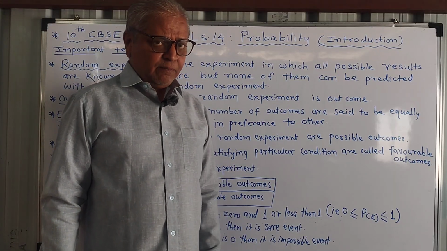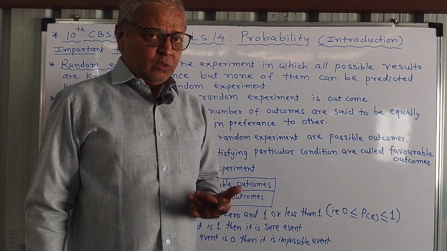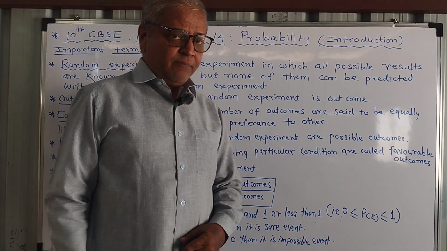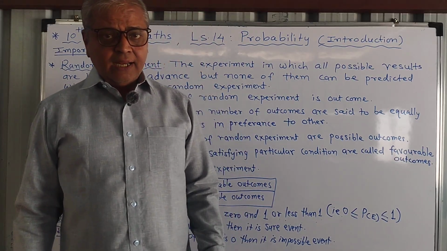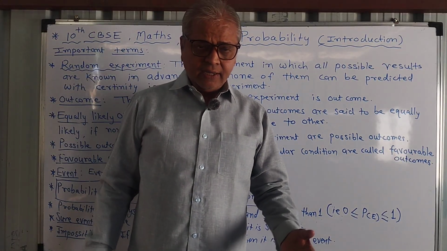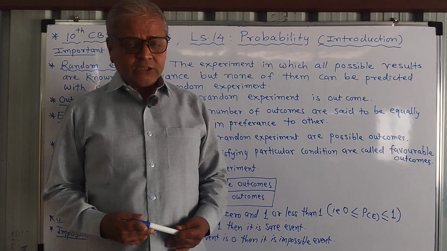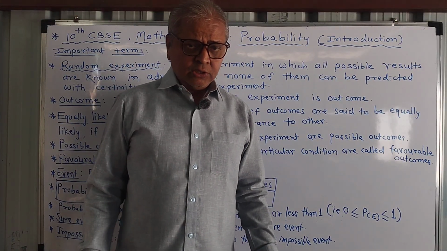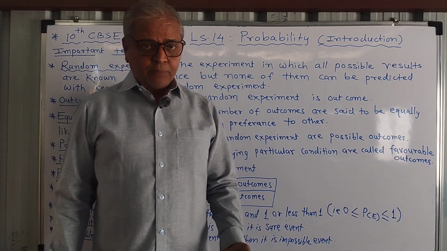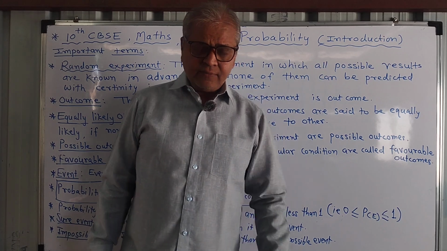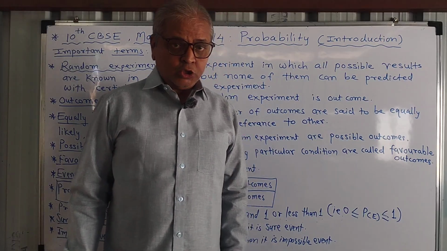We can take an example of throwing a die. If a die is thrown, the possible outcomes are 1, 2, 3, 4, 5 and 6, and if you take the event, that is to get the number less than 7. So less than 7 in this experiment, all 1 to 6 are less than 7. So all numbers are also favorable outcomes. So favorable outcomes and possible outcomes are same. That's why the probability is same number upon same number is 1, and therefore probability is 1, and such an event is called sure event.